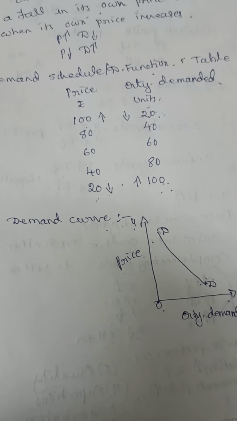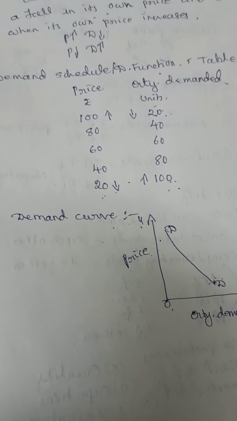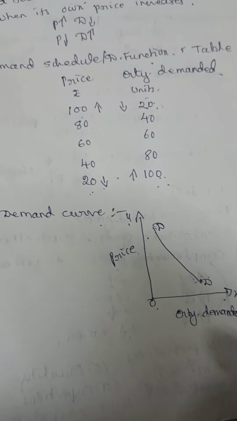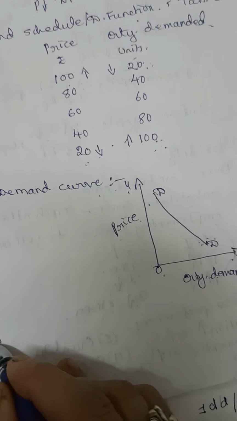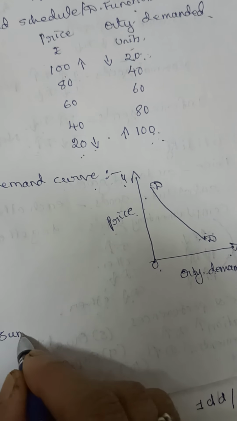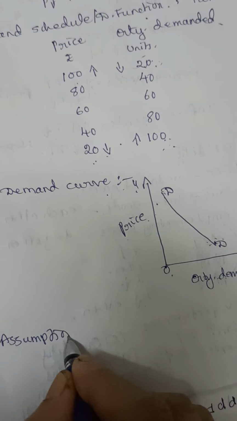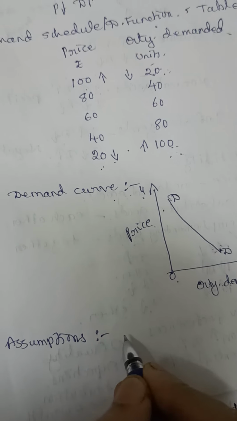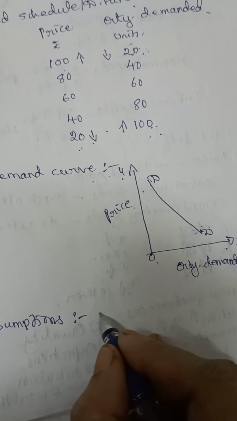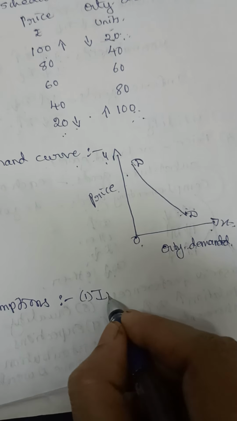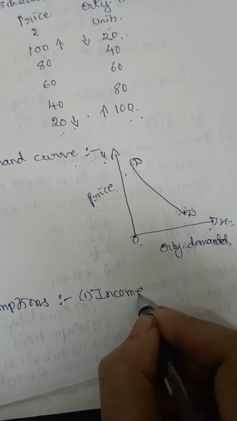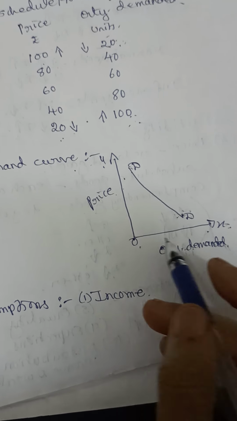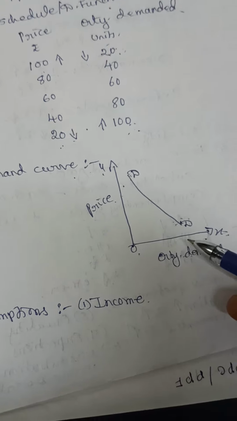Then the next one is assumptions. What are the assumptions of law of demand? It is assumed that the income of the consumer should remain same. In this law, what is assumed? When will you get this result? When the income of the consumer remains same.